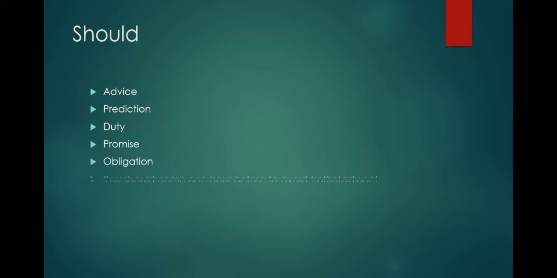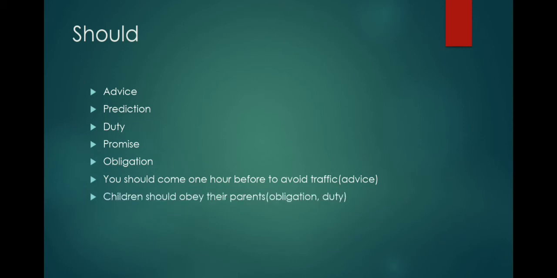And the next verb is should. The usage of should is for giving advice, prediction, duty, promise, and obligation. The examples of these usages: you should come 1 hour before to avoid traffic. You are giving advice to your friend or someone. Children should obey their parents, as it is their obligation and responsibility to obey the parents.